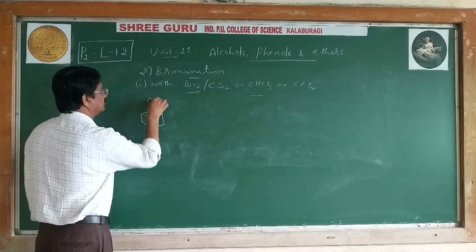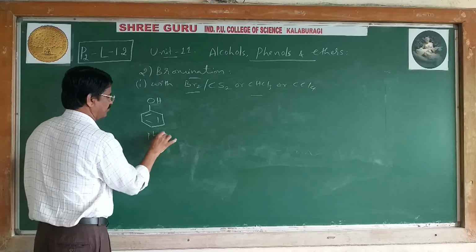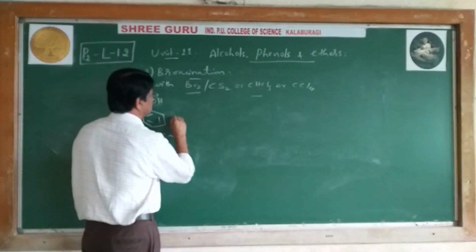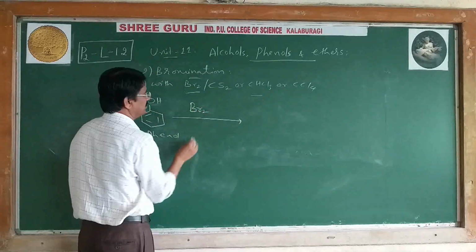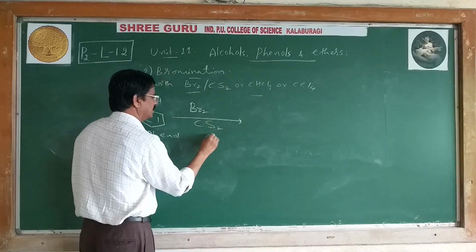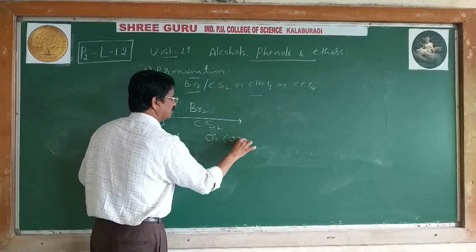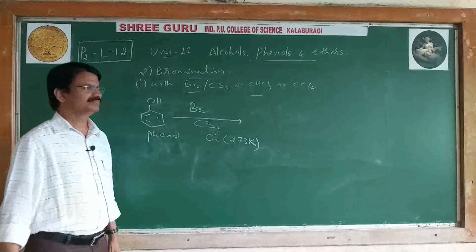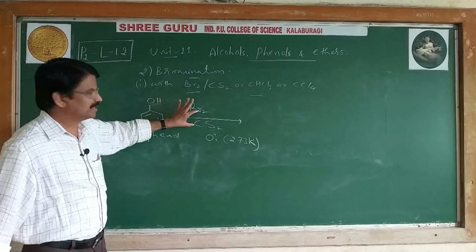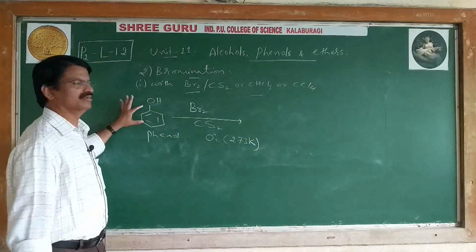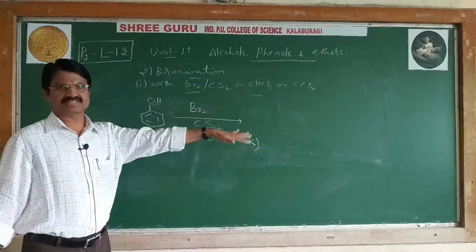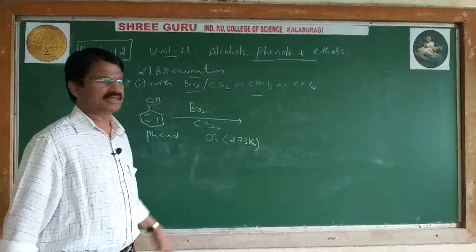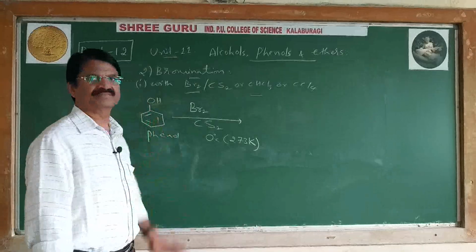Therefore, bromine and phenol, this is phenol. When it is treated with bromine in carbon disulfide at 0 degrees or 273 K, a solution of bromine in carbon disulfide is prepared and added to phenol and kept in the fridge. That means the temperature you have to maintain is about 0 degrees, in a cold bath, and the reaction occurs.